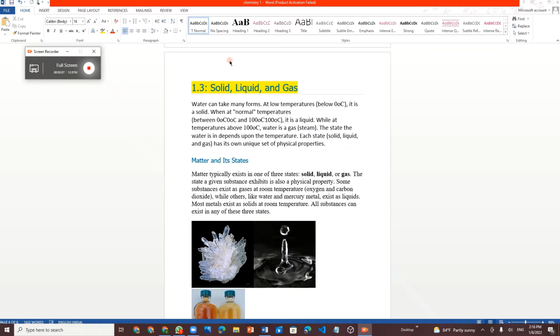If we keep it at 0 degrees Celsius or below, our water gets solidified, which is freezing, and it becomes ice cubes.